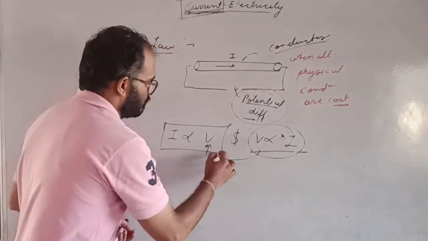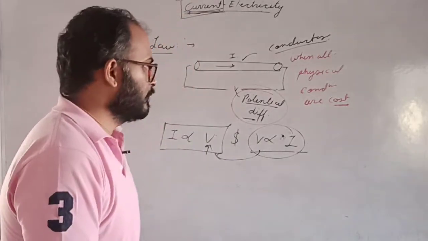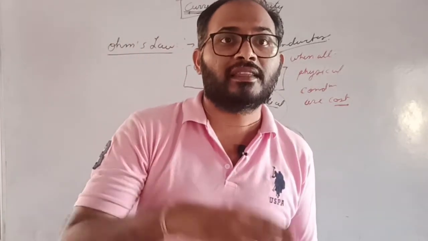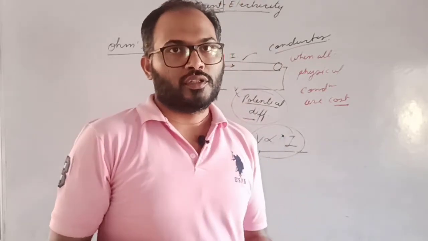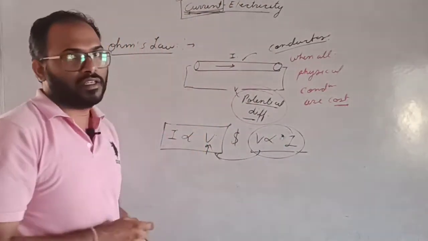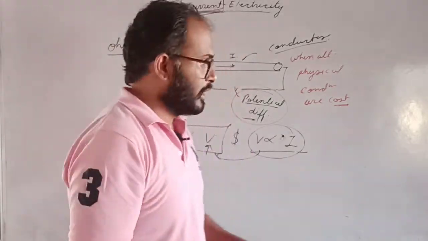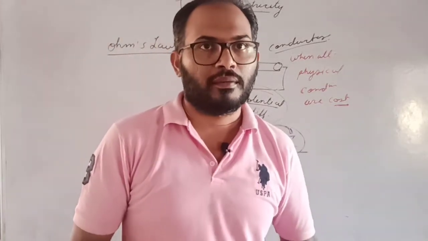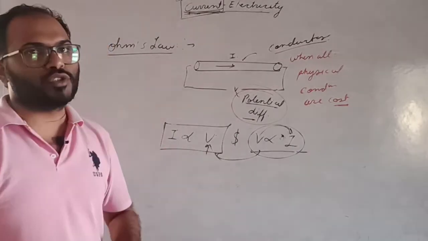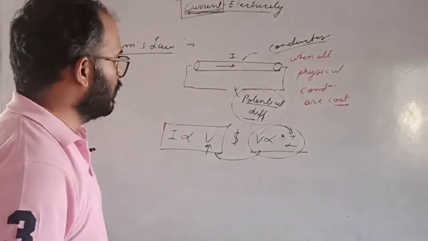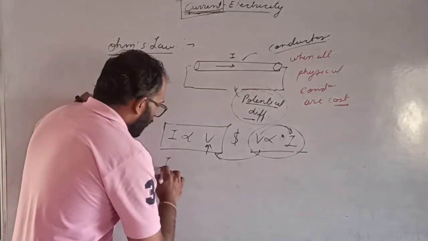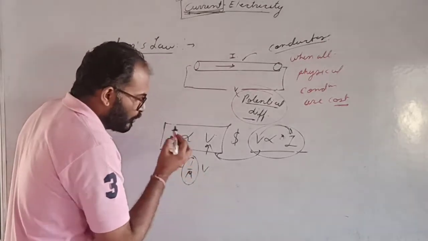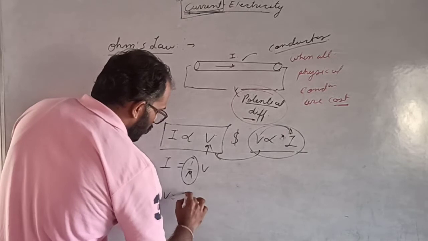Okay? But according to the concept, I is directly proportional to V. Because first of all, we apply the potential difference and then the current flows in the conductor. So, current is dependent on V. Is that clear? Okay. So, we can say that I is directly proportional to V, and now we will define it with a proportionality sign, then I is equal to (1 upon R) times V. Here, this is the proportionality constant, and then we can say that V is equal to IR.